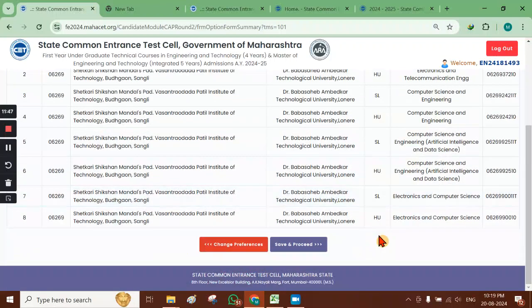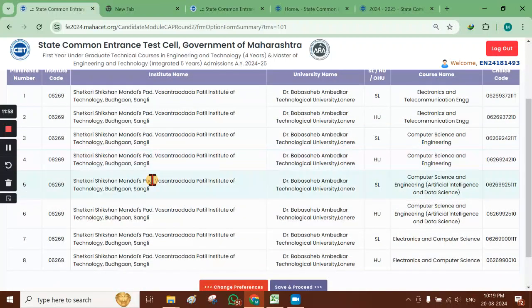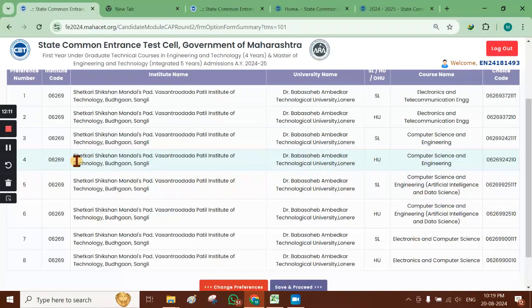After CAP round 2 allotment is done, if we get a higher preference number in the CAP round 2 allotment, then this will be removed, the current seat allotment will be cancelled, and we will get a new seat allotment. Let us say I get a number 4.